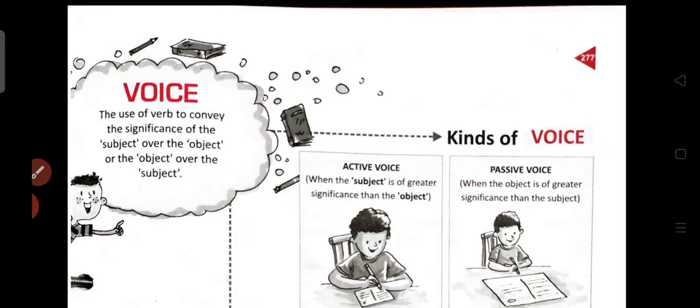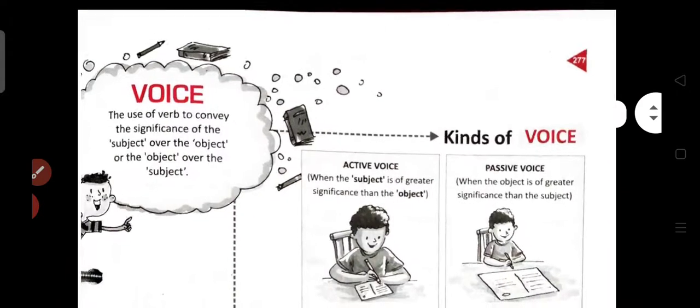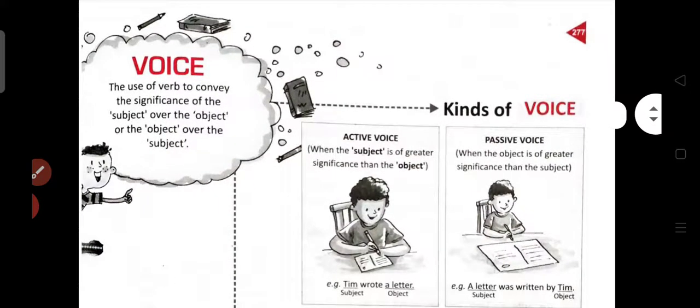As in English today, we are going to do a very important topic of English grammar, that is voices. So, firstly, you need to understand what is a voice. Voice is actually the verb form that shows the relation of a subject to action in a sentence. And there are two types of voices here, that is active voice and passive voice, as you can see in the picture. Now, briefly, we'll discuss what is active and passive voice.